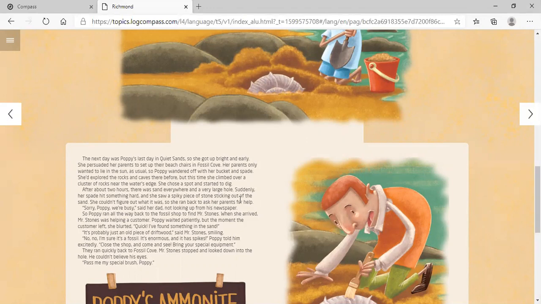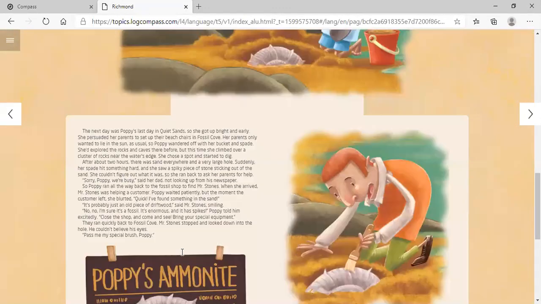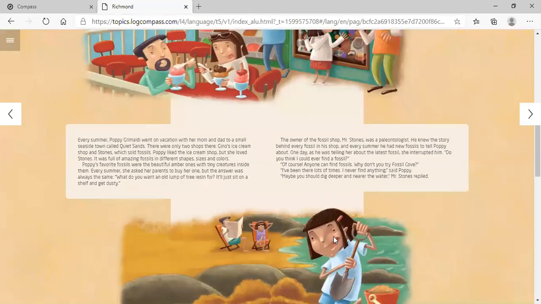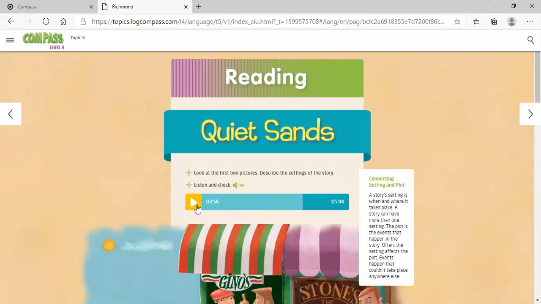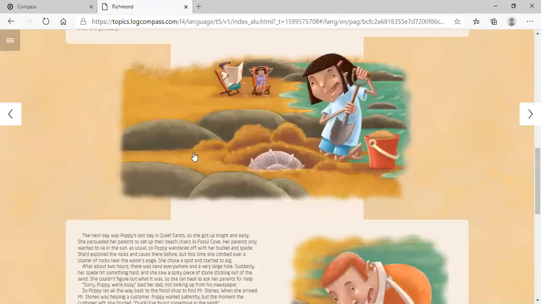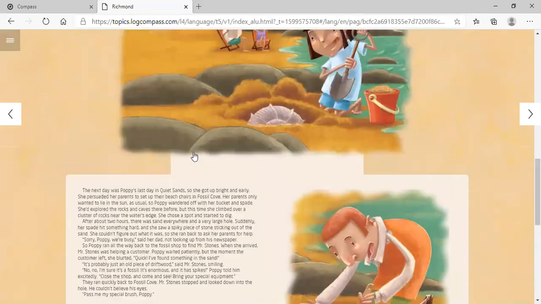So when they were there, he looked carefully, and he was very surprised, and he said, "Pass me my special brush. This is a brush. Look, this is a brush." Remember the tools that we talked about, right, that the paleontologist used? Hold on.